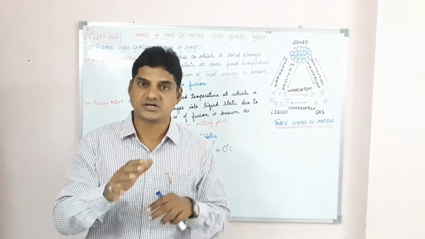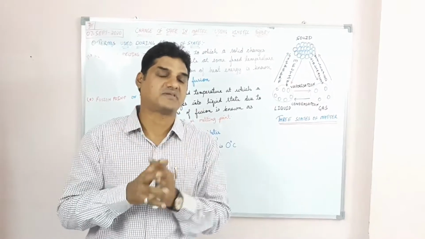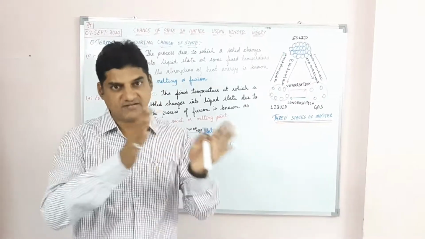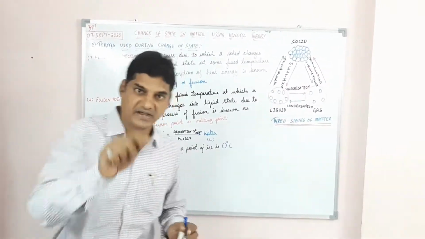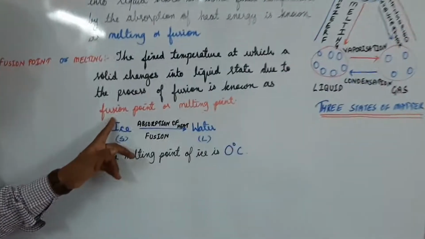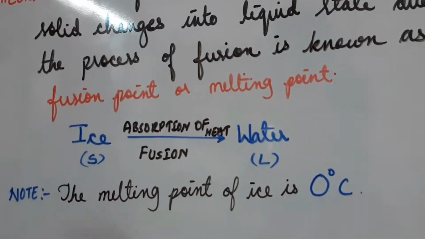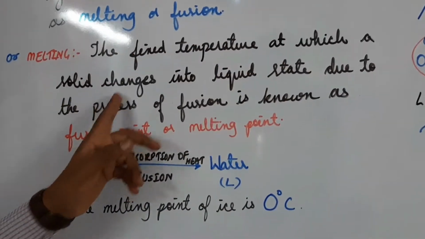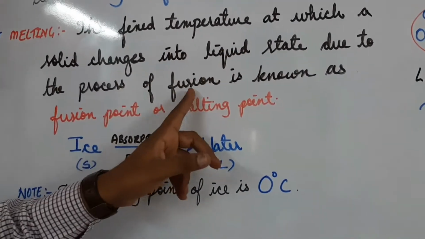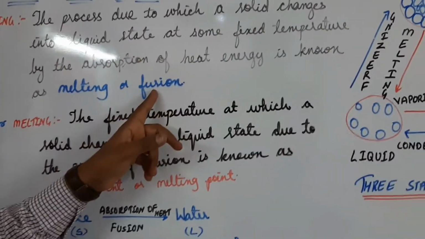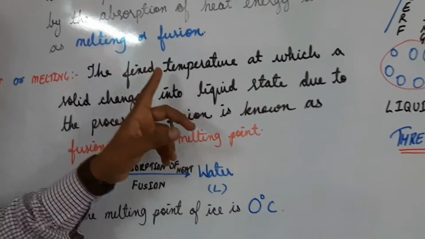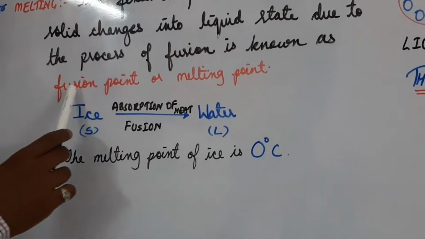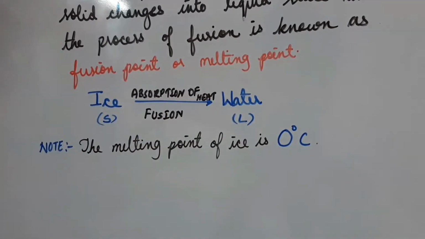At one particular temperature, the particles present in the ice, the solid state, will stop taking in heat. They are all hot. Then they will change to the liquid state. That particular temperature is known as the fusion point or melting point. So, the fixed temperature at which a solid changes into a liquid state by the process of fusion, we call the fusion point or melting point.